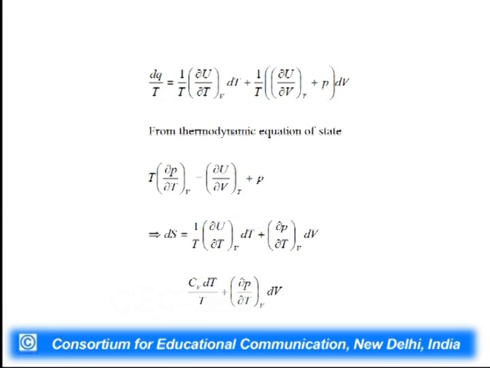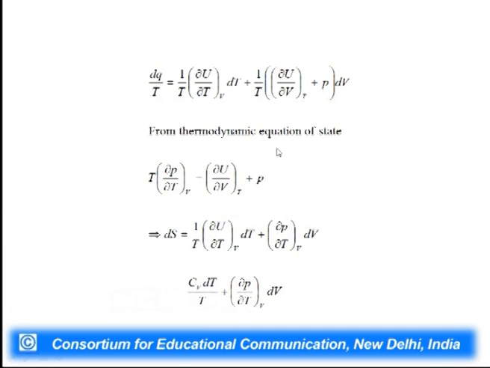So, dq reversible by T is given by this equation: 1 by T del U by del T at constant V dT plus 1 by T, and then this summation of two pressure terms, internal pressure plus pressure, multiplied by dV.